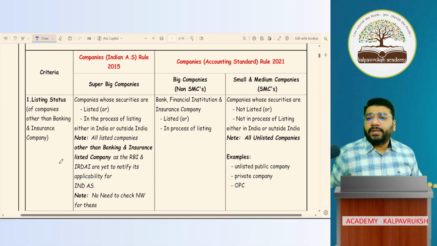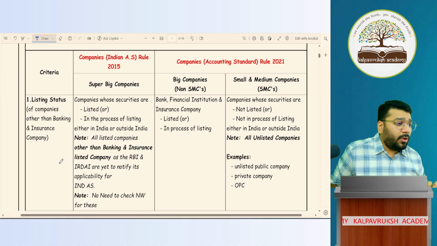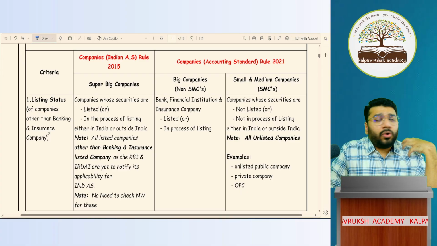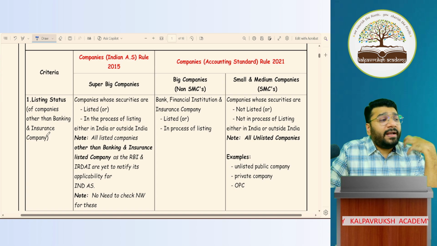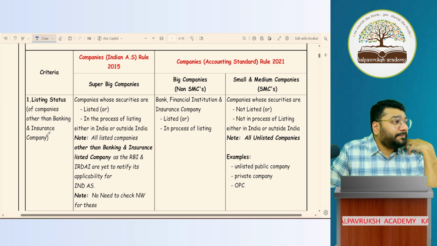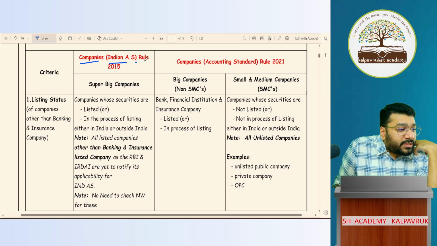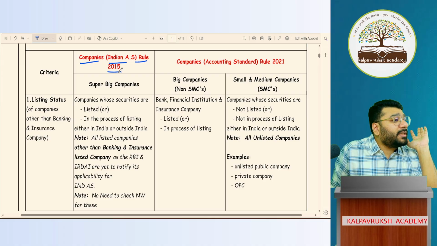Now, first I'll discuss about the applicability of Ind-AS. I'm a company on whom Ind-AS is applicable. Where do I go and see the notification given by MCA? The notification for applicability of Ind-AS is given where in Companies Act 2013? Under Companies Ind-AS Rule 2015, the notification for applicability of accounting standard, Ind-AS is given for corporates.